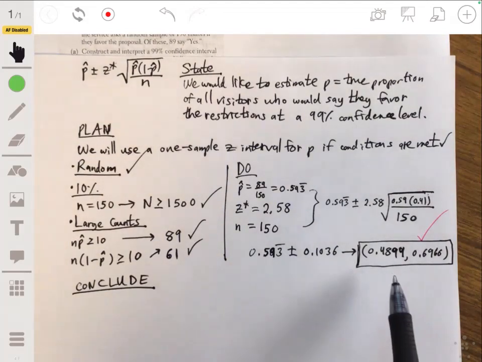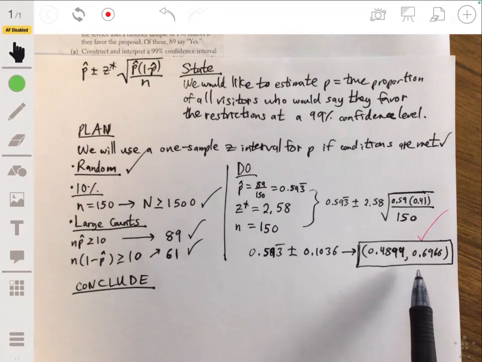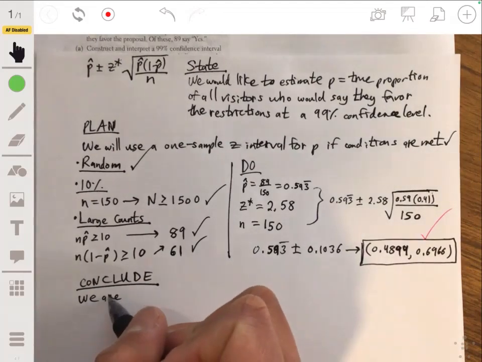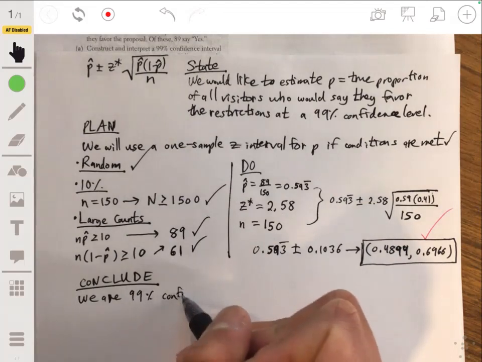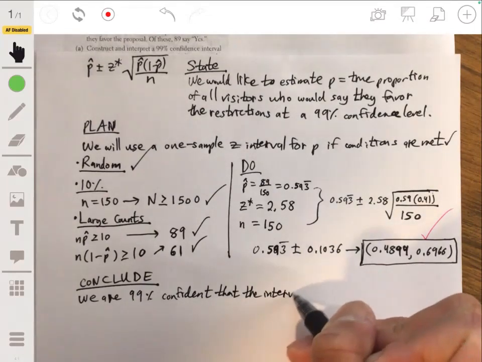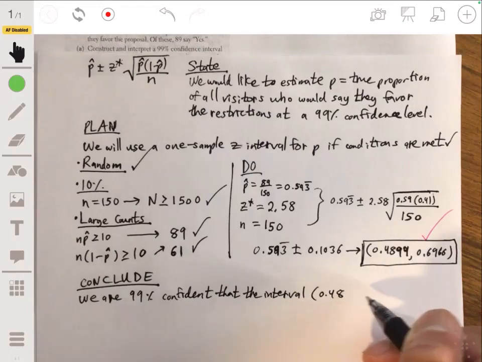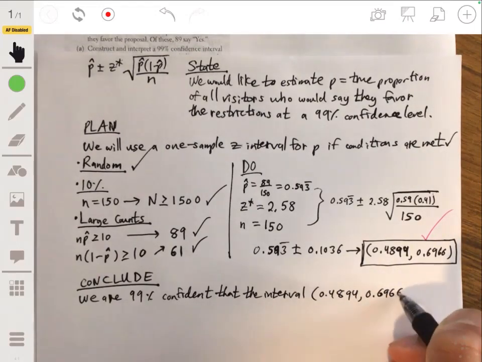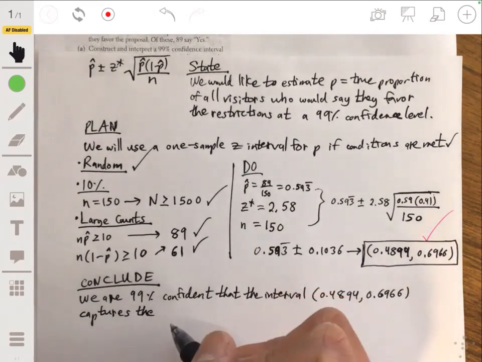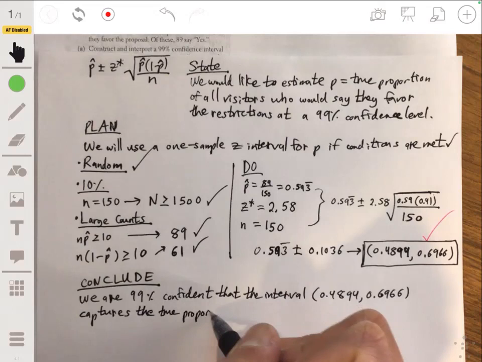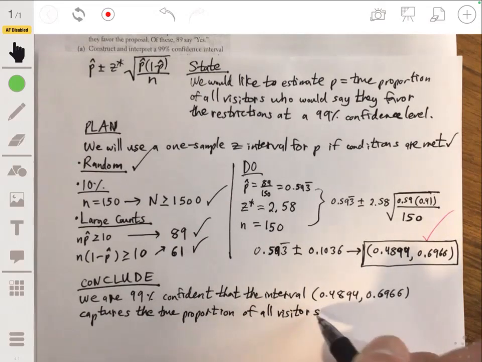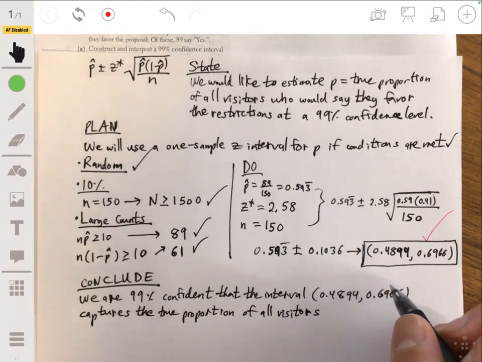So we would say that we're about 99% confident that this interval, 0.4894 to 0.6966, captures the true proportion of all visitors who would say that they favor the restrictions.